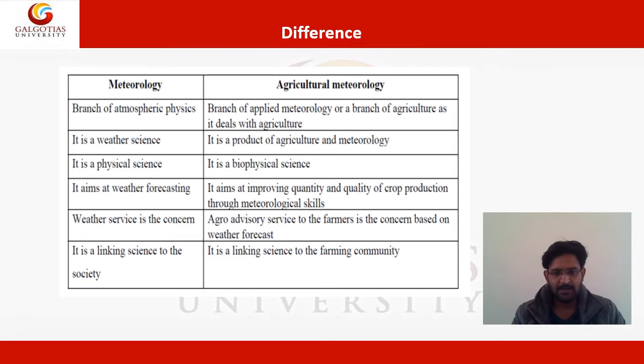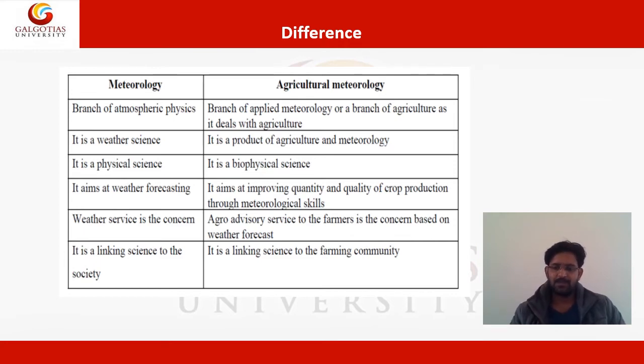Meteorology aims at weather forecasting. We can predict what the weather conditions will be in the coming days. And agriculture meteorology aims at improving the quantity and quality of crop production through meteorological skills, meaning that by studying the meteorological effect on our plants and crops, we can improve quality and quantity. Weather service is the concern of meteorology, and agro advisory service to the farmers, based on weather forecasts, is the concern of agriculture meteorology.